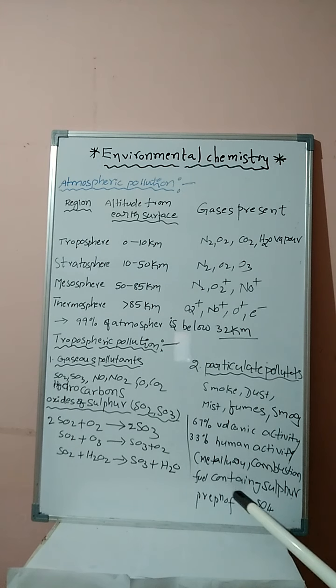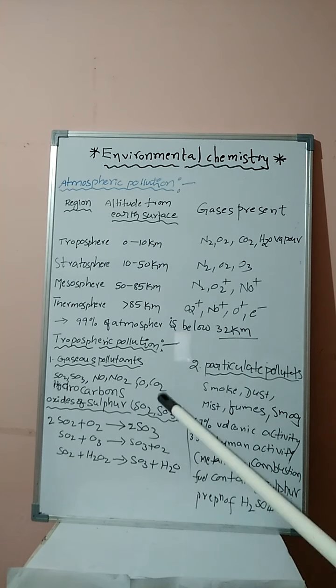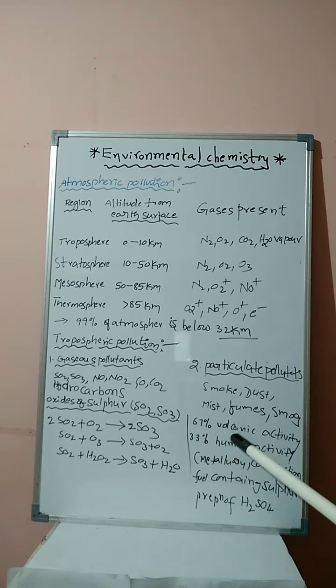Next year, this preparation is also there, students, in the p-block elements, manufacturing of sulfuric acid by the contact process. At that time, we are discussing. The basic reaction is SO3 plus H2O gives rise to H2SO4. Therefore, these are the sources of oxides of sulfur, from which SO2 and SO3 will be obtained.